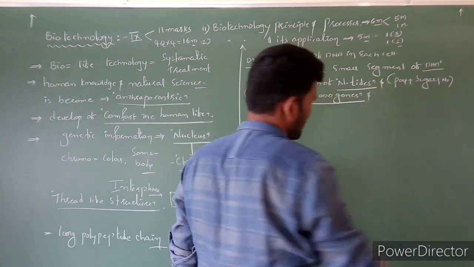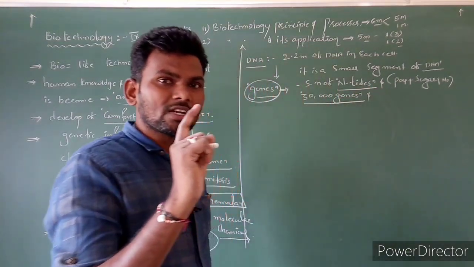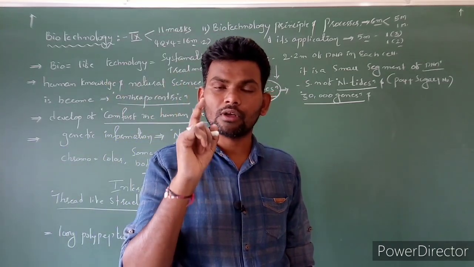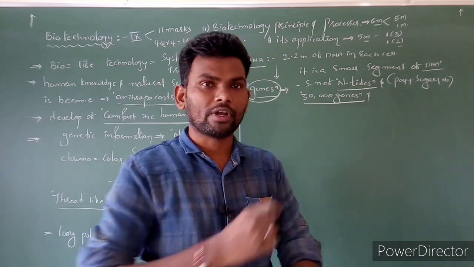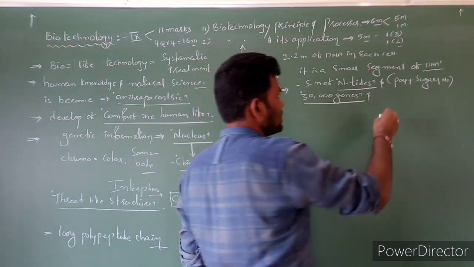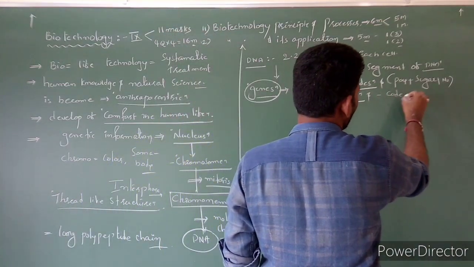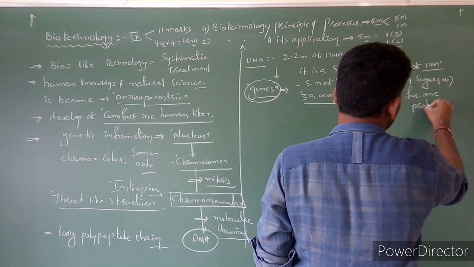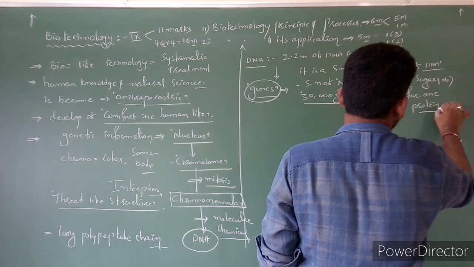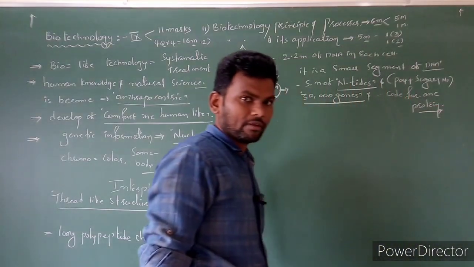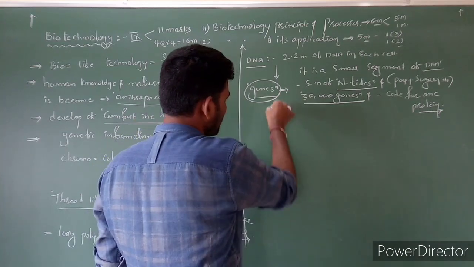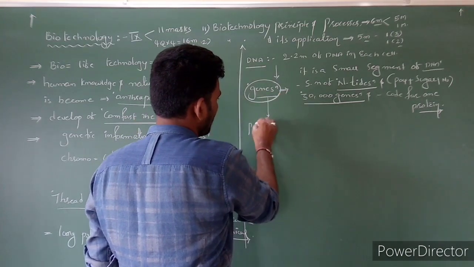30,000 genes are present. Each and every gene has the capacity to code for one special type of protein. Each gene is going to code for one protein. Got it? See here, genes are going to code for protein.